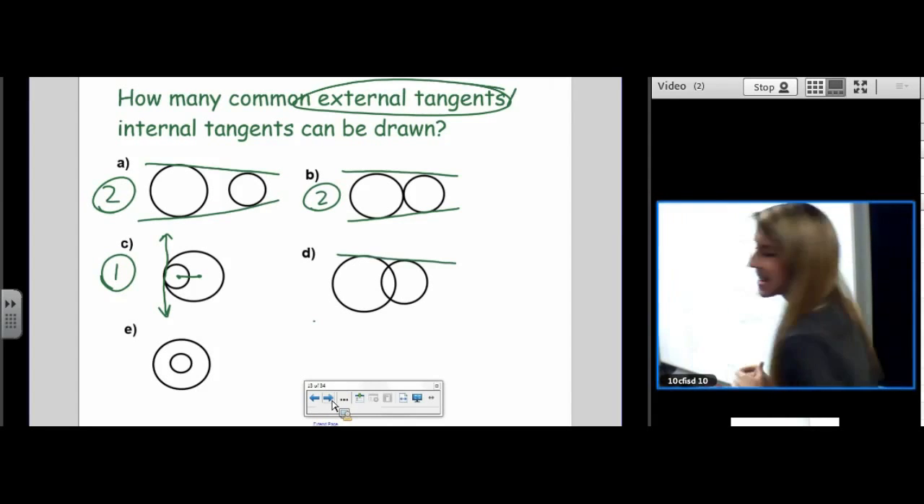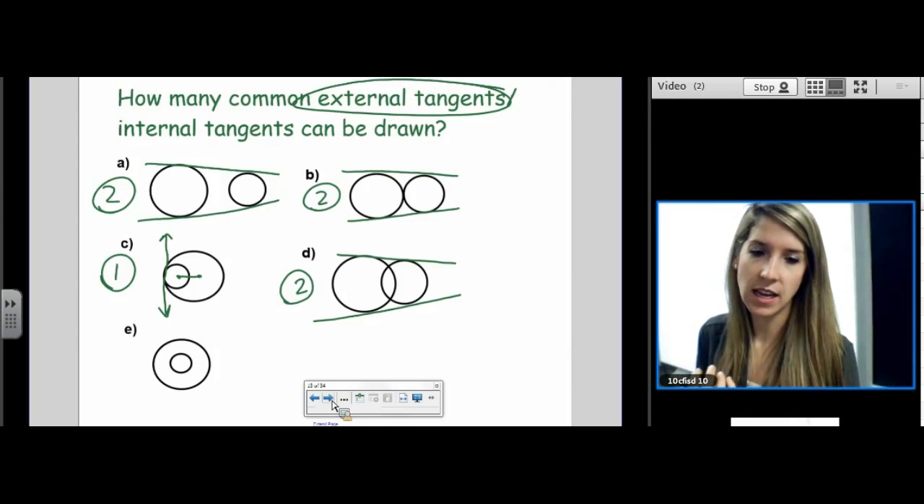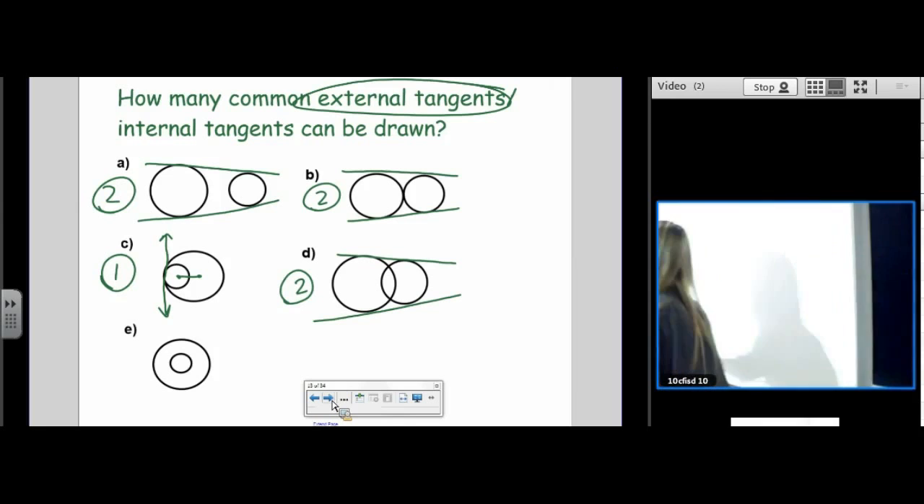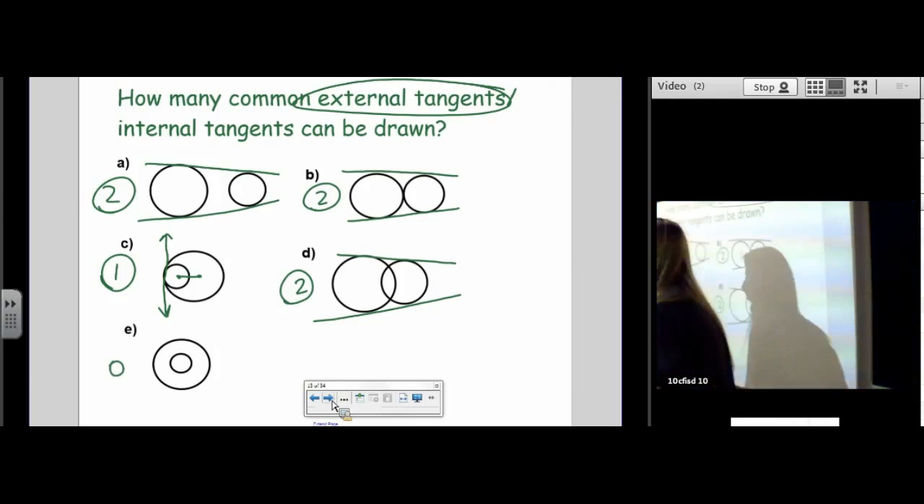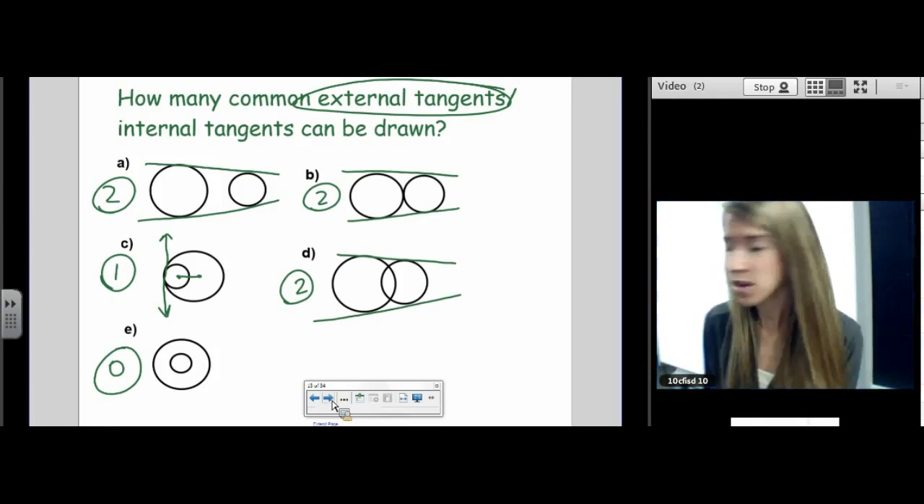And what about E? How many common external tangents for E? 0. 0 common external tangents. I cannot be tangent to both of those at the same time. You cannot. Okay, next one.